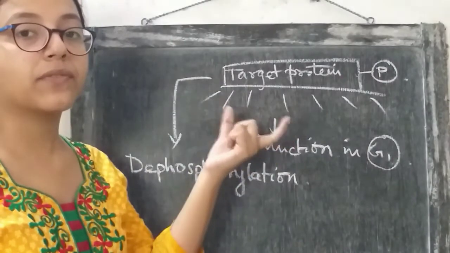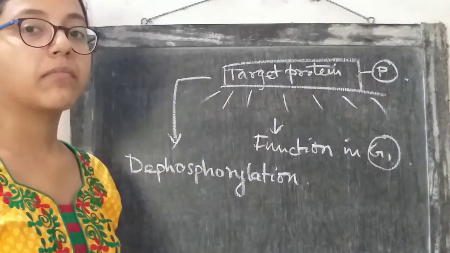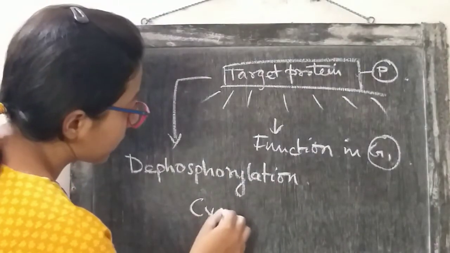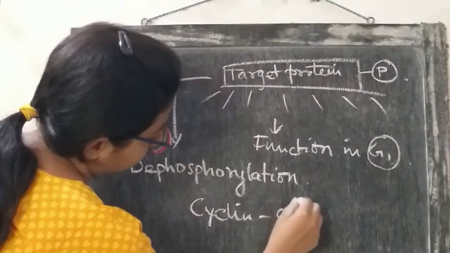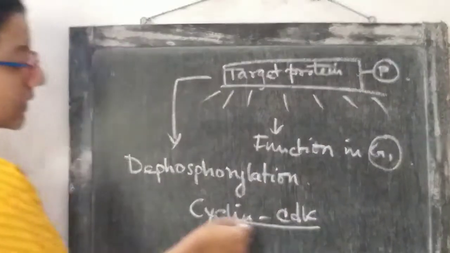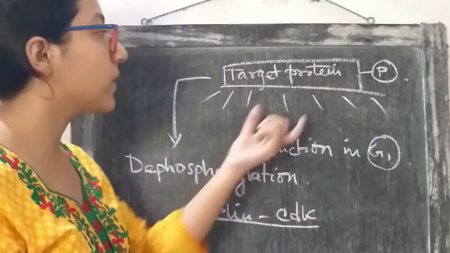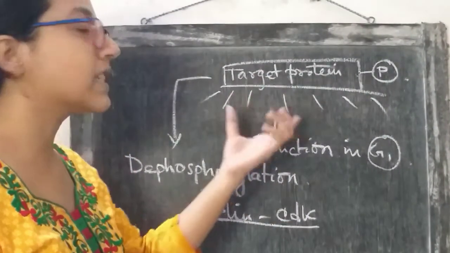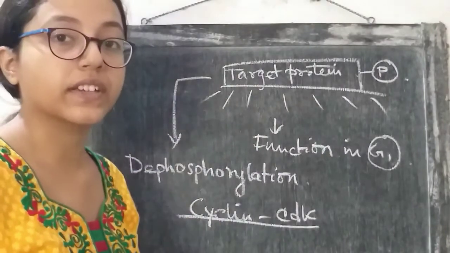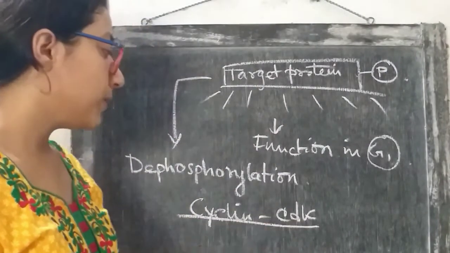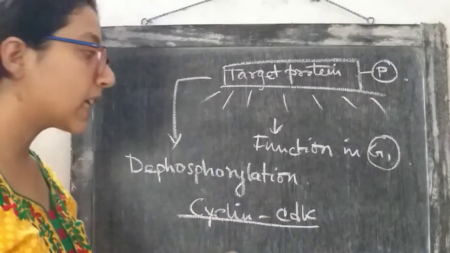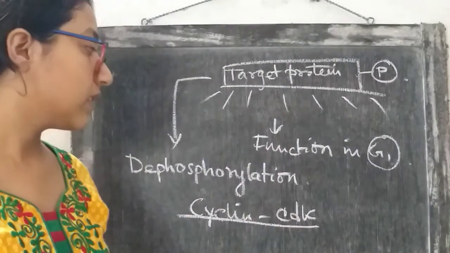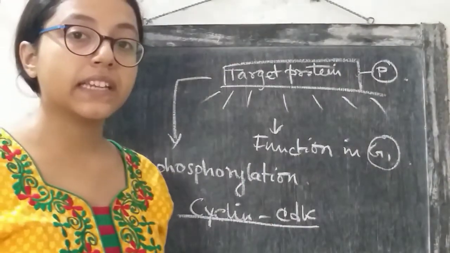protein was activated by what proteins? By the cyclin CDK proteins. These proteins are responsible for the activation of this target protein. So the source must be destroyed, otherwise this target protein may again get reactivated. So in order to inactivate this cyclin CDK complex, the cyclin must be detached from the CDK partner. The CDK must get detached from the cyclin, right?